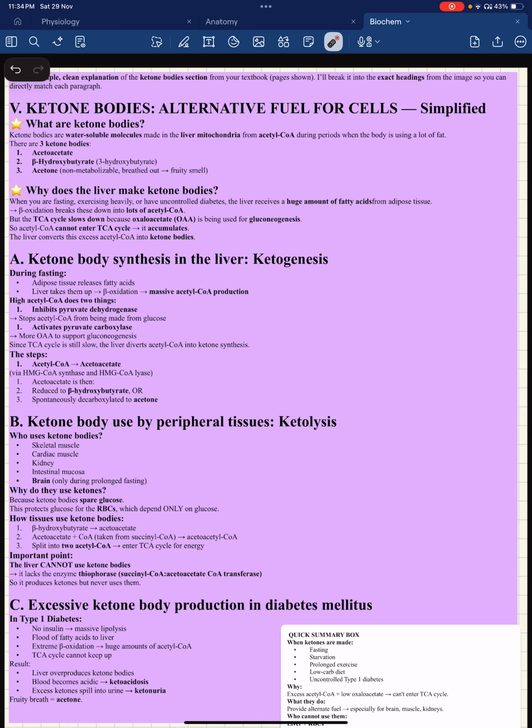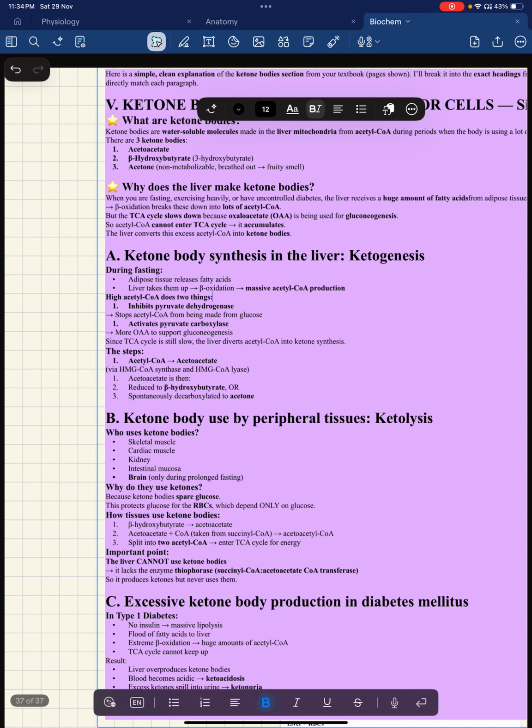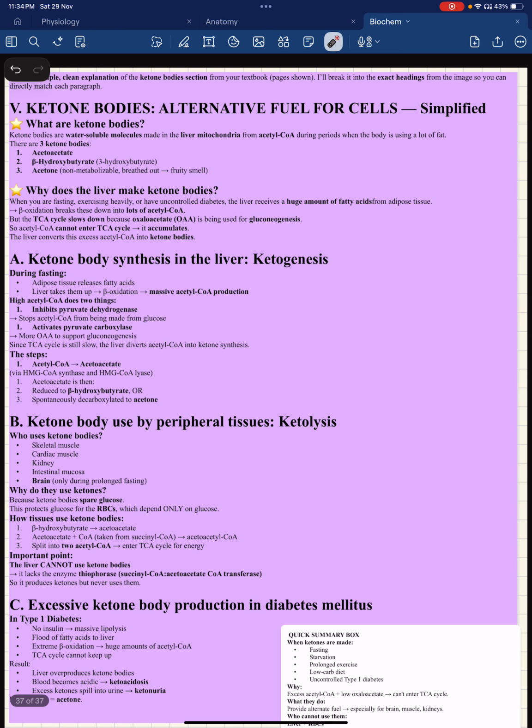Now, the other thing this massive acetyl CoA amount does is that it activates pyruvate carboxylase. Now, pyruvate carboxylase is an enzyme that supports gluconeogenesis, and therefore, because of the acetyl CoA there will be more oxaloacetate to support gluconeogenesis. So one thing it does is it inhibits pyruvate dehydrogenase. The other thing it does is activate pyruvate carboxylase, where the pyruvate is getting converted to oxaloacetate. So there will be more oxaloacetate to support gluconeogenesis.